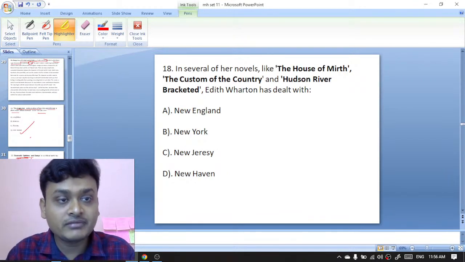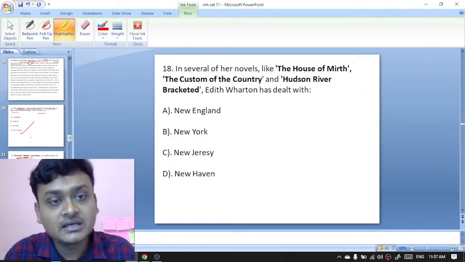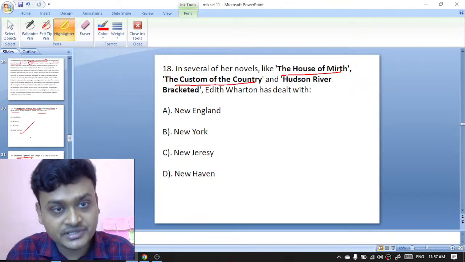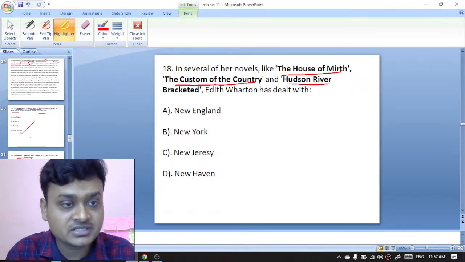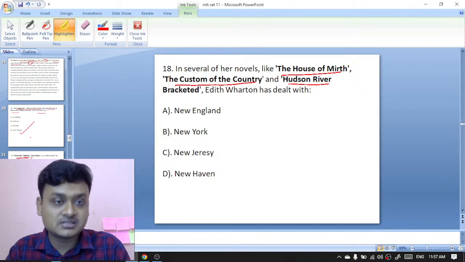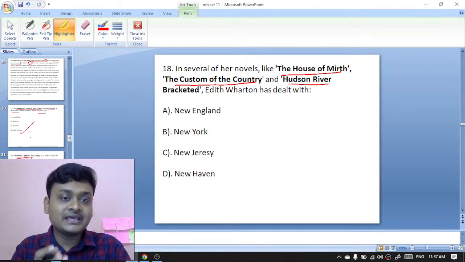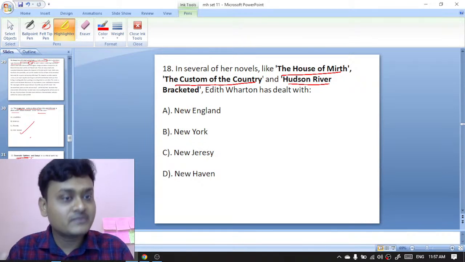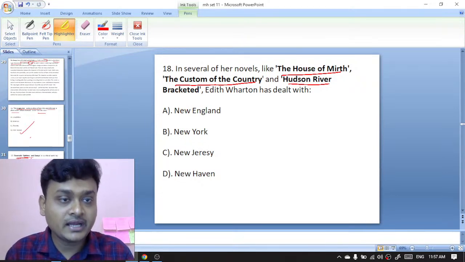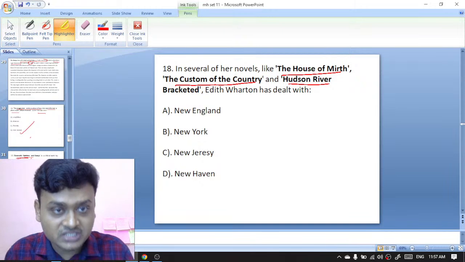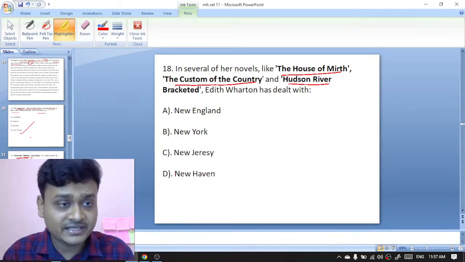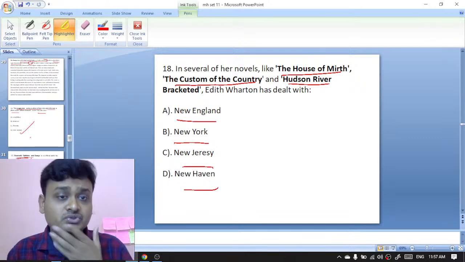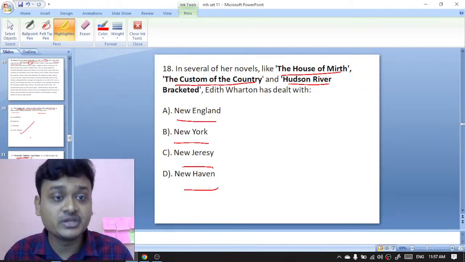In several of her novels, like The House of Mirth, The Custom of the Country, Hudson River Bracketed. So these are novels written by Edith Wharton. Edith Wharton has written novels like The House of Mirth, The Custom of the Country, and Hudson River Bracketed. And Edith Wharton has dealt with which setting? New England, New York, New Jersey, New Haven. So here Edith Wharton has dealt with New York.